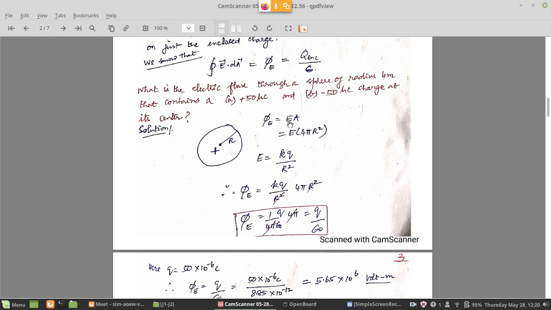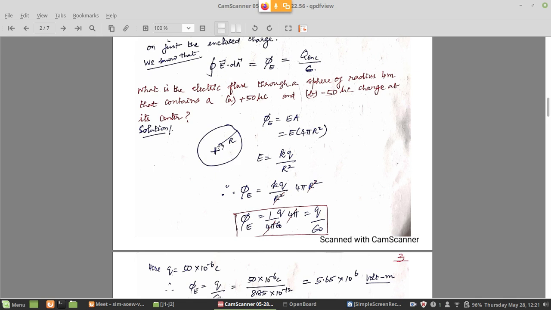So, generally E into A. Now, electric field is E. We can write later what it is. The area is spherical area of radius R. That is, therefore, total enclosing area is 4 pi R square, the surface area of a sphere. So, electric field into 4 pi R square is equal to the flux.